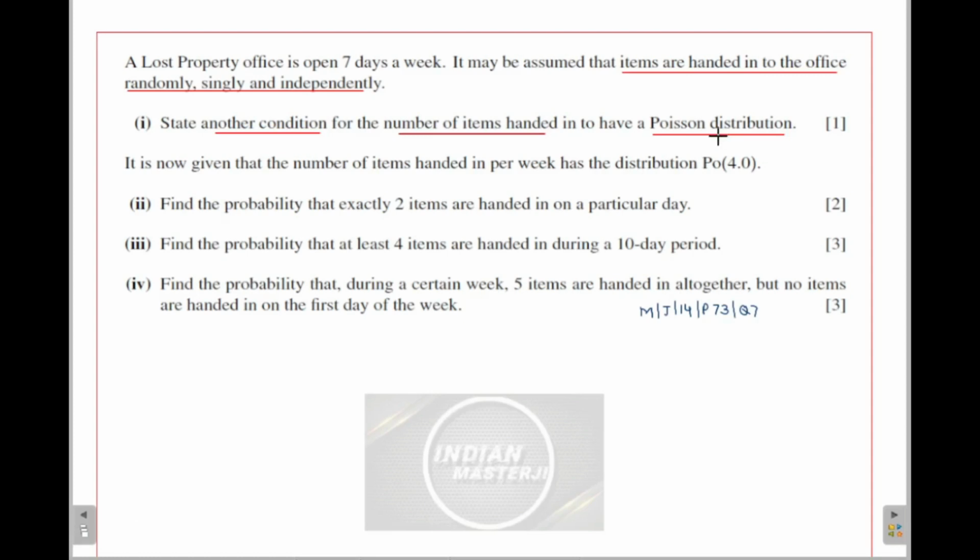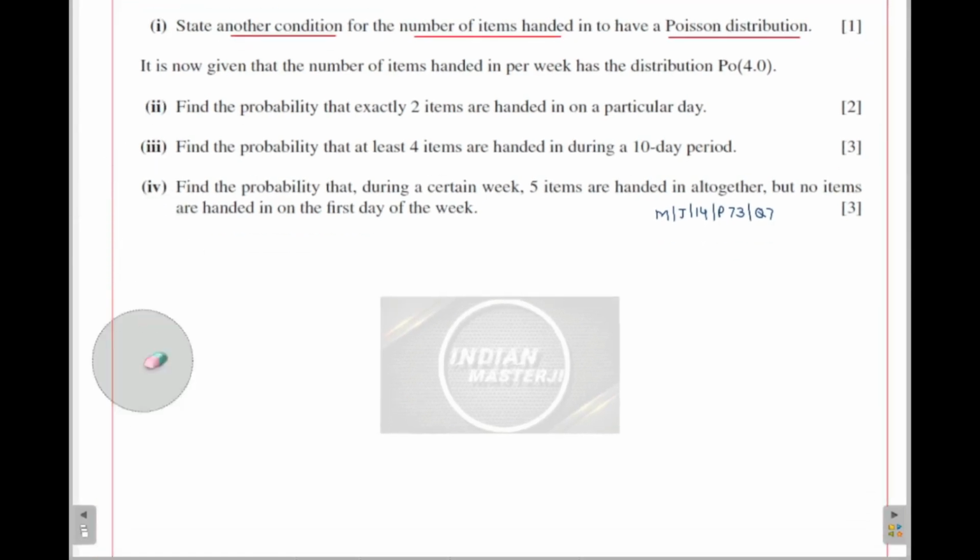So another condition which we can give is that the items are handed into the office at a constant average rate.